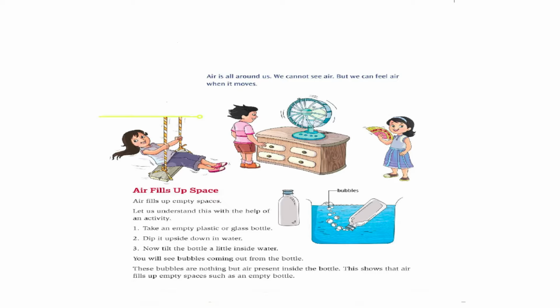Similarly, the little boy who is standing in front of the fan can also feel the air when the fan is moving. And this another girl who is holding one paper fan, folding fan in her hand, when she is moving around the fan, she can feel the air. But obviously, in none of the images can we see the air nor can we touch it. Okay? So, these few things you need to remember.